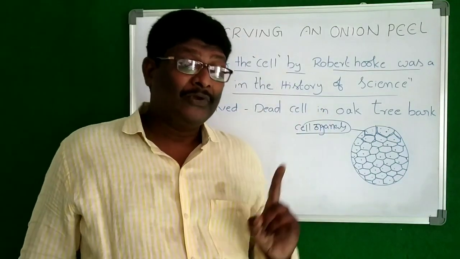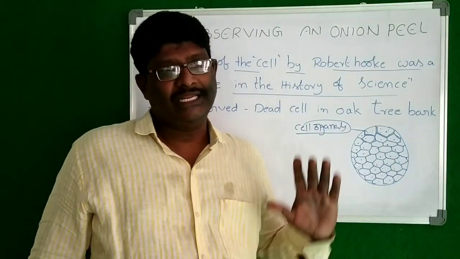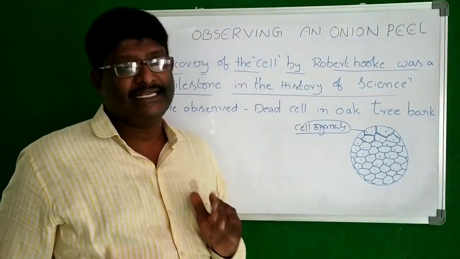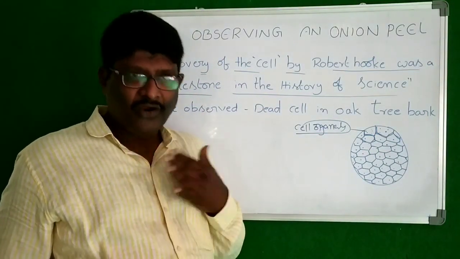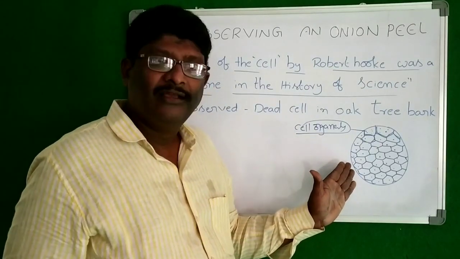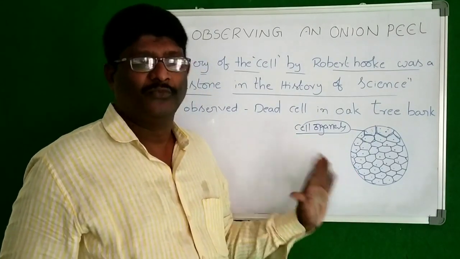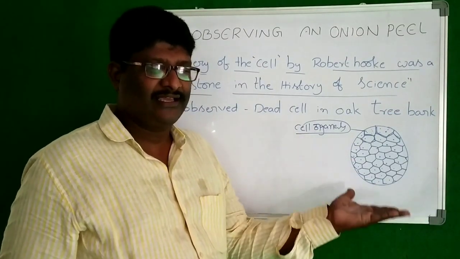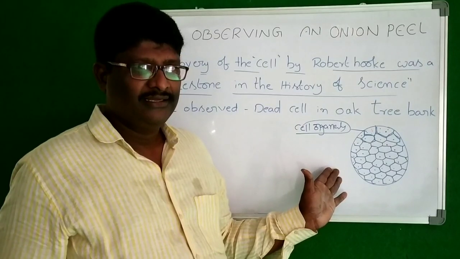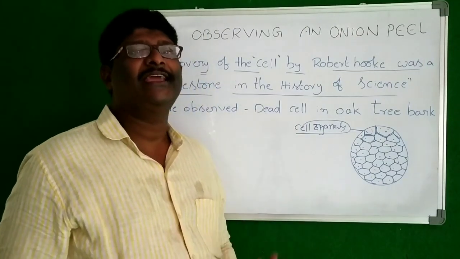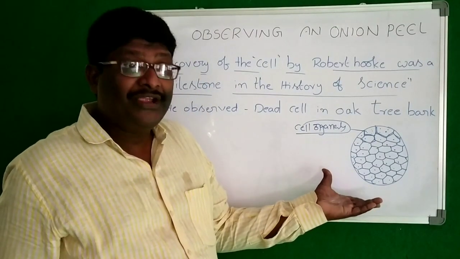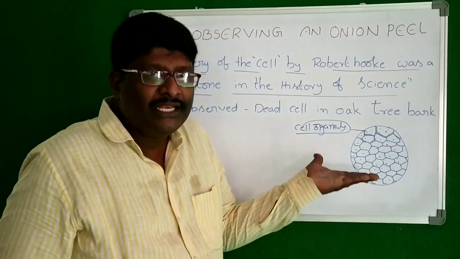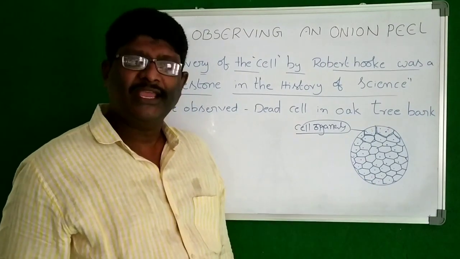But what Robert Hooke observed, oak tree bark, that is also a plant, but he observed dead cells. Now what we observed, these are called living cells. Both are plants only, but in plants some dead cells are there, as well as living cells. This is the way to see the living cells in onion peel. Okay now, right.